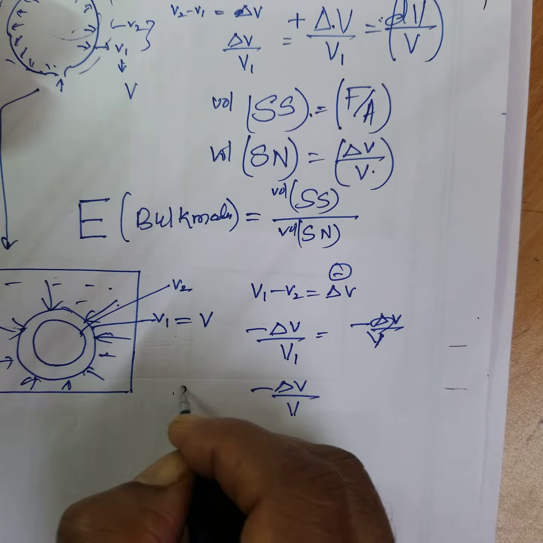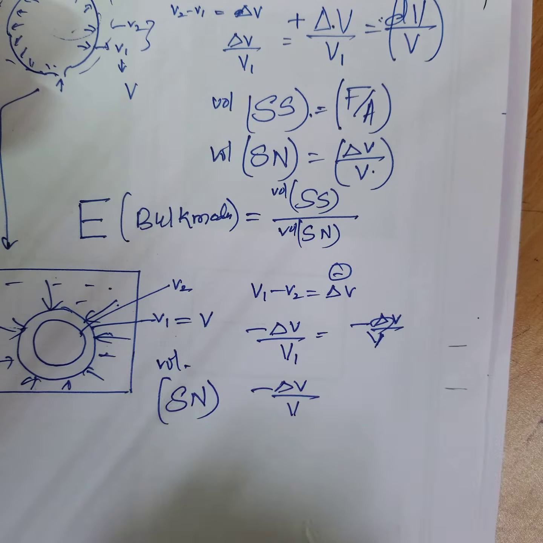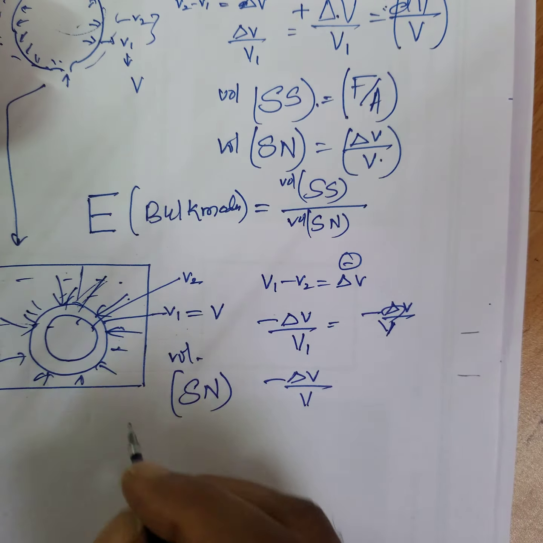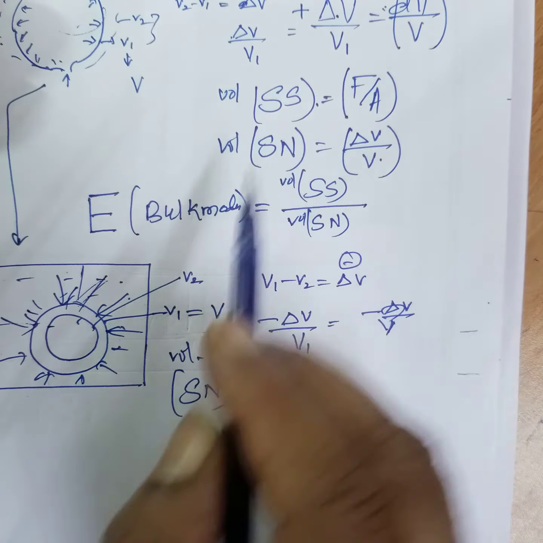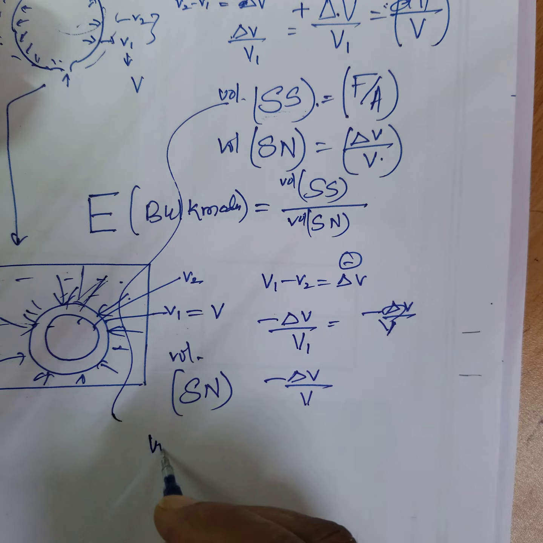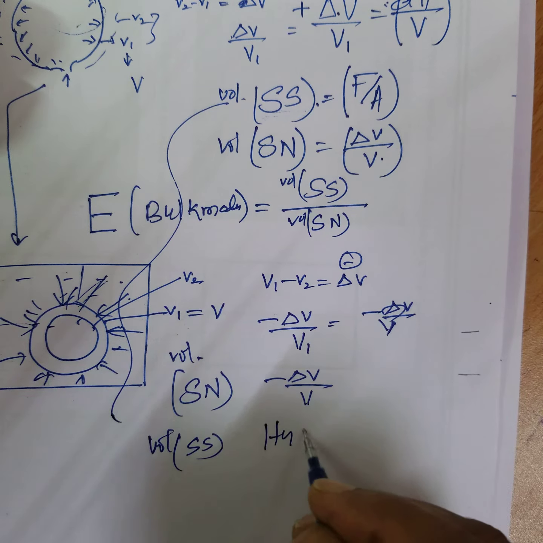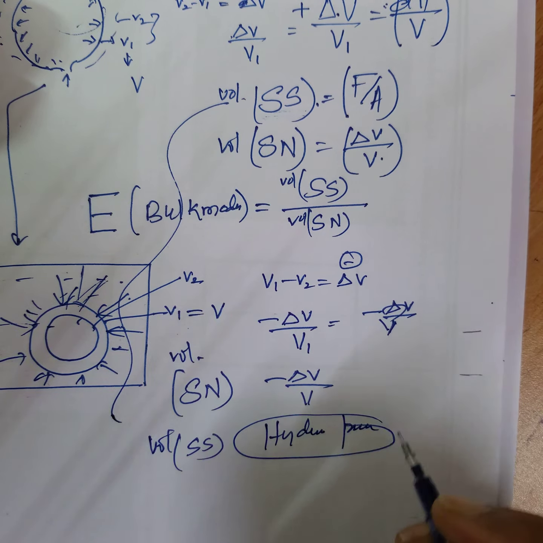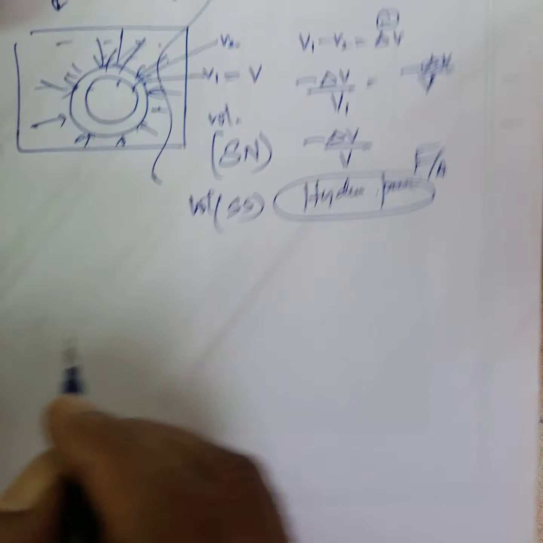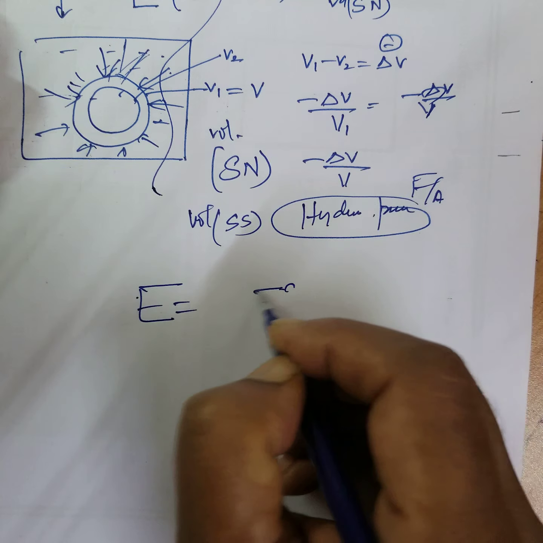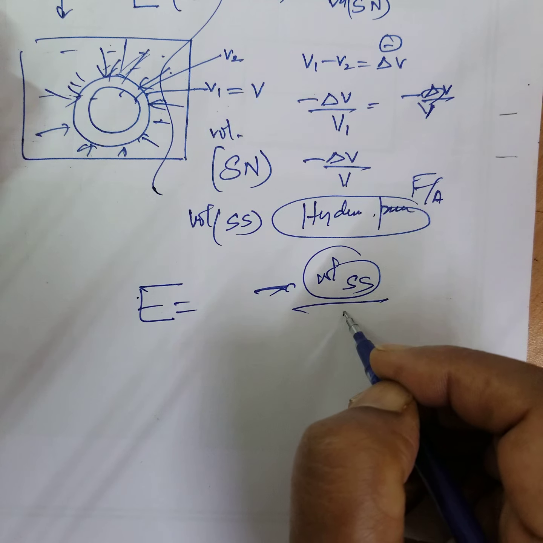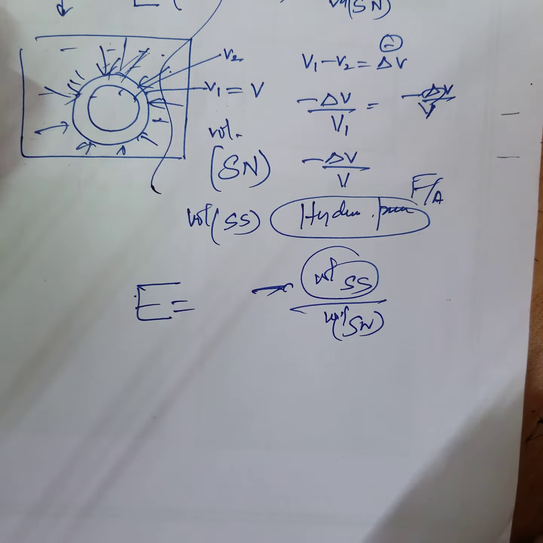This is called volume strain. What is this force? Force acting in all directions, in three dimensions, is the volume stress. Instead of volume stress, we can also write hydraulic pressure. Force per unit area in all directions is called hydraulic pressure. Therefore, in this case, bulk modulus E is equal to volume stress or hydraulic pressure by volume strain. You can do it that way also.